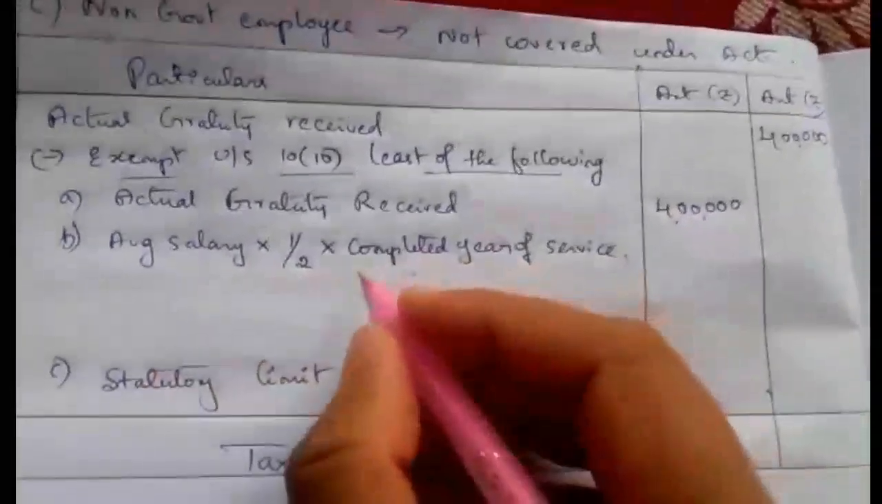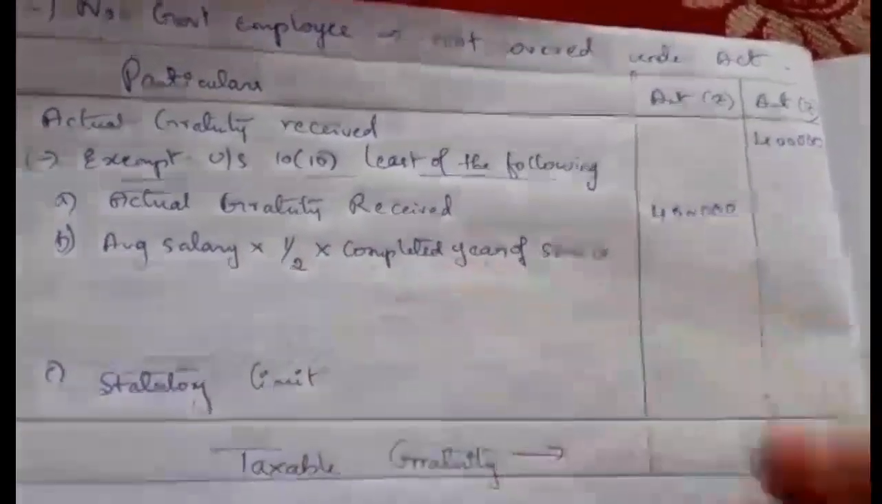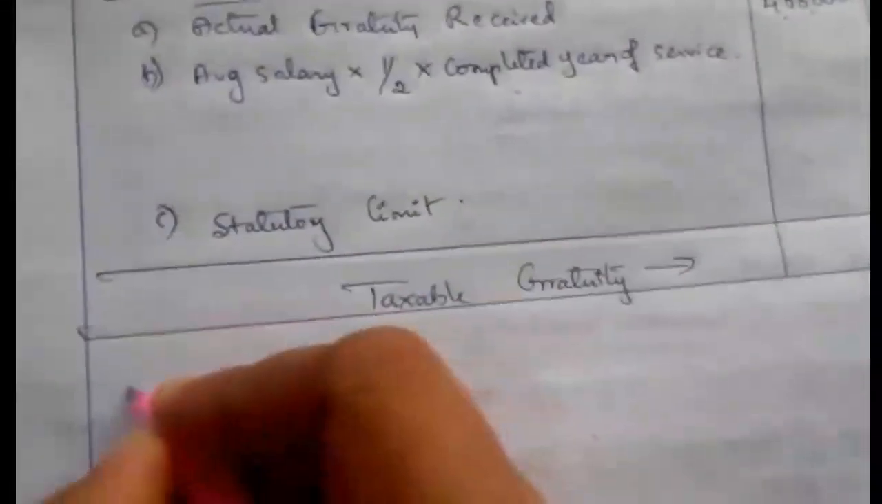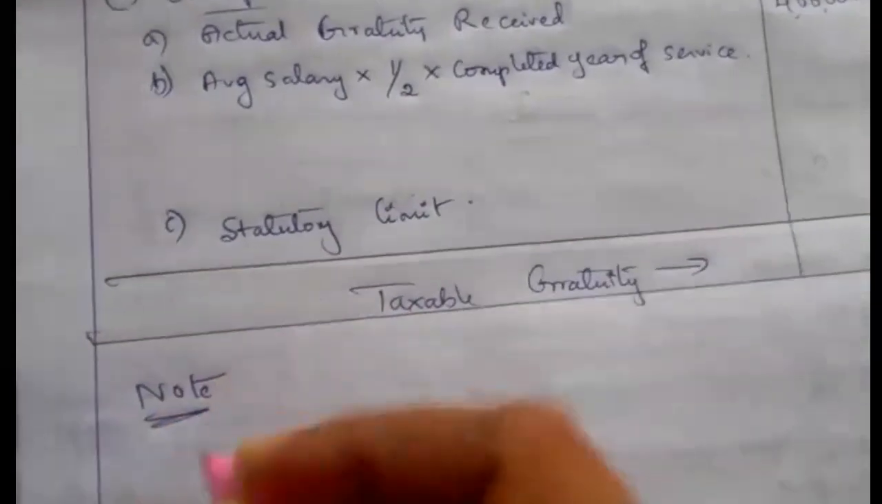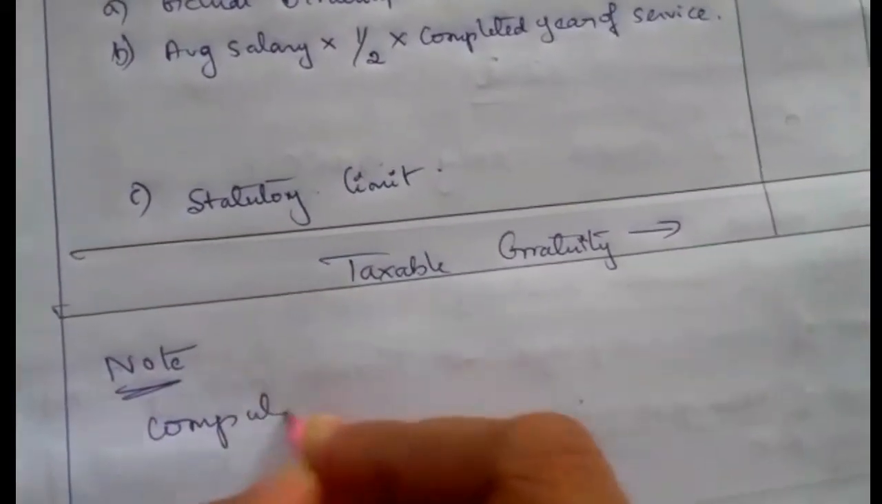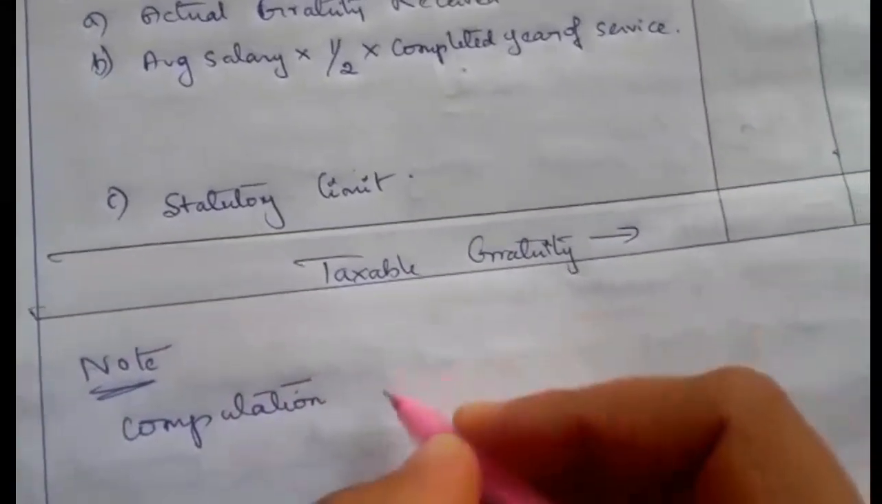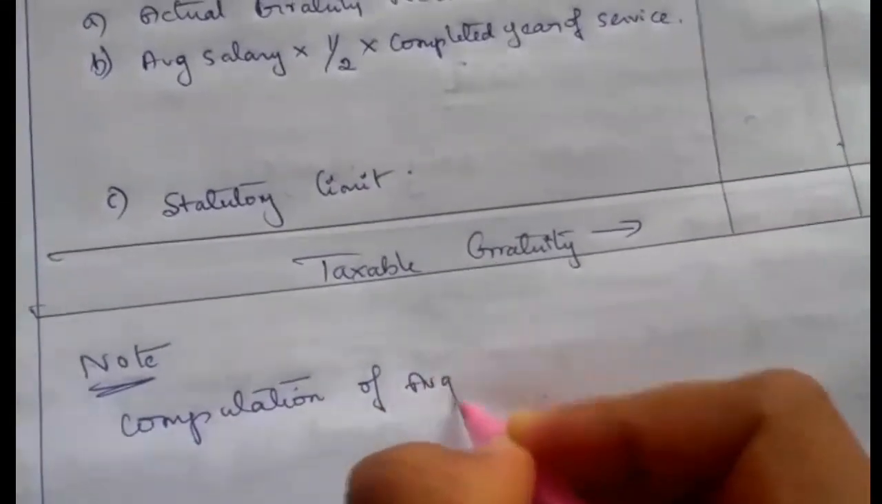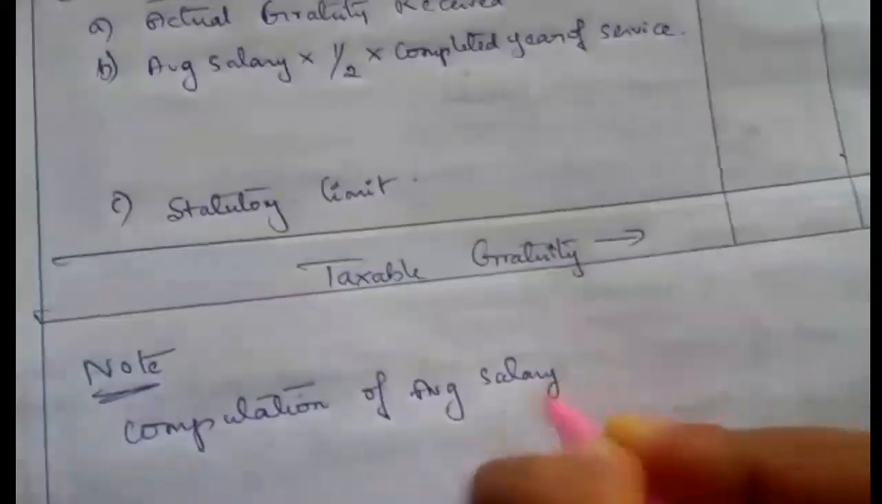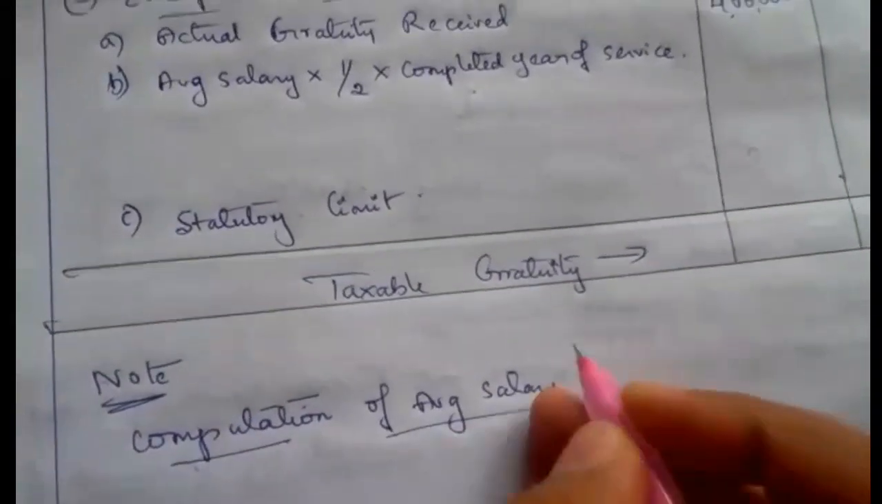The second one is average salary into 1 by 2 into completed years of service. For this we need to compute the average salary, so write a working note: computation of average salary. Average salary is nothing but the total salary for 10 months that we have to take.